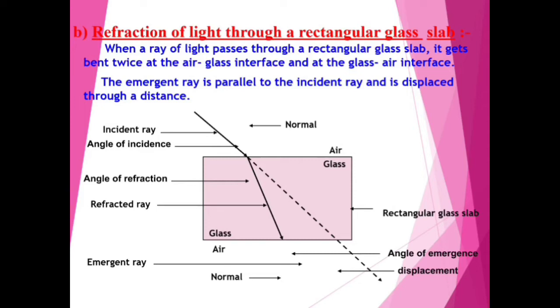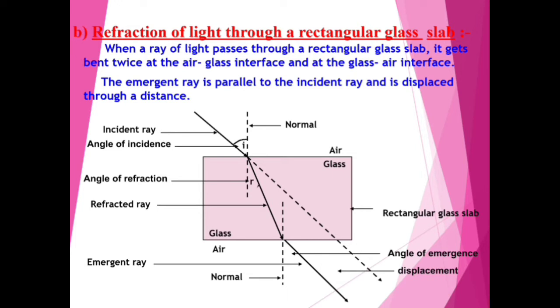After that the light comes again into air and bends away from the normal. This light ray is called emergent ray. The angle between incident ray and normal is called angle of incidence.